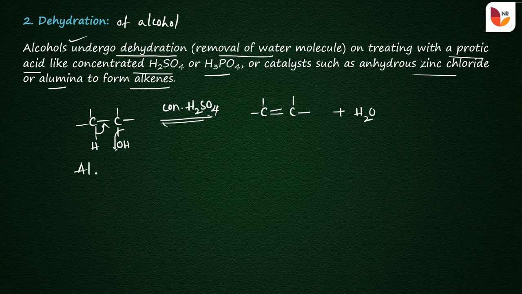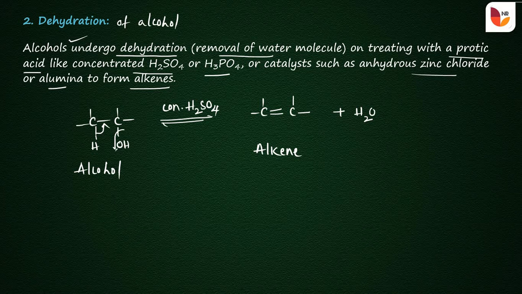So the alcohol is converted to an alkene. This is the conversion of alcohol to alkene, or the dehydration reaction of alcohol. In the examination they may ask how to convert alcohol to alkene, how to prepare alkene from alcohols, or to explain the dehydration reaction of alcohol.